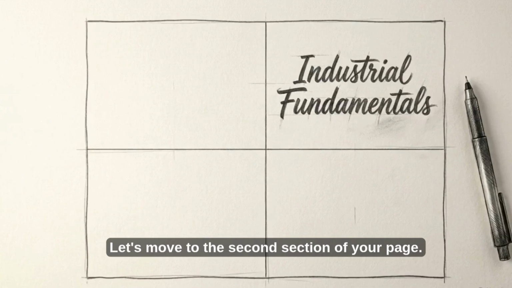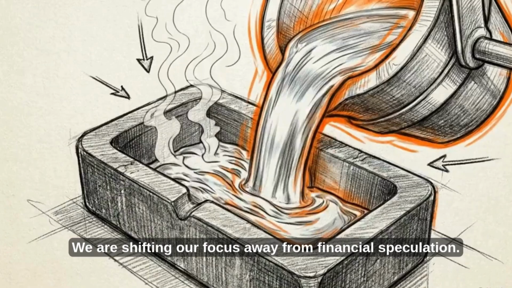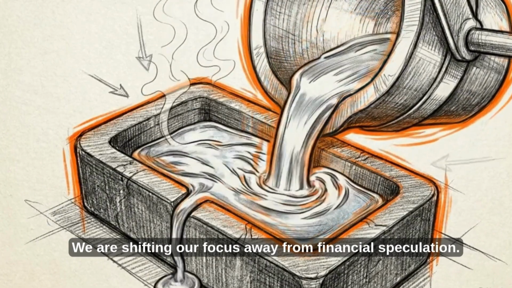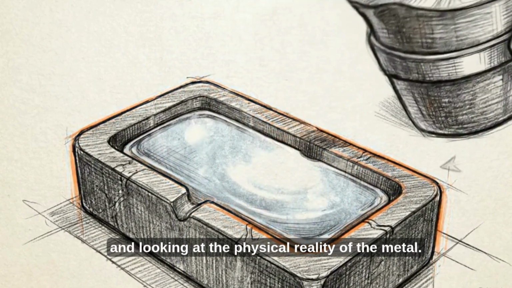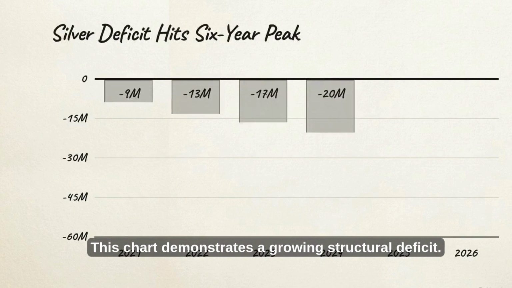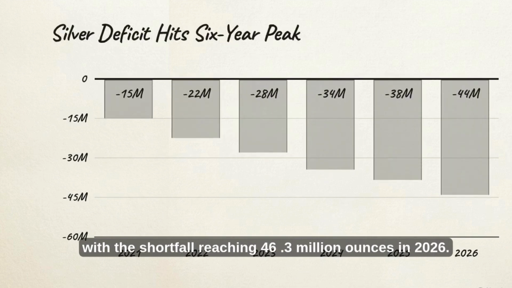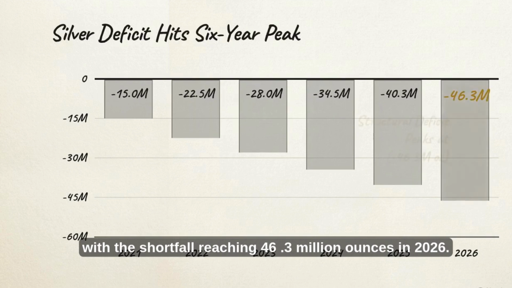Let's move to the second section of your page. Label this Industrial Fundamentals. We are shifting our focus away from financial speculation and looking at the physical reality of the metal. This chart demonstrates a growing structural deficit. It shows 6 consecutive years of negative supply, with the shortfall reaching 46.3 million ounces in 2026.